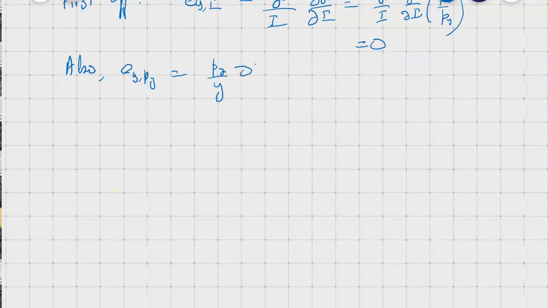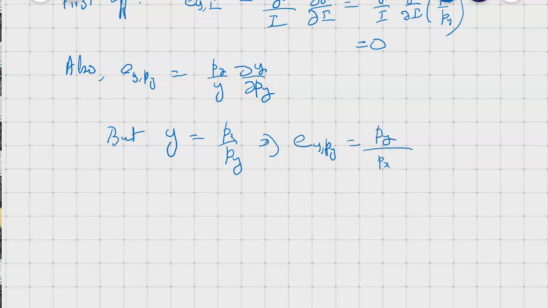The elasticity of demand y with respect to price of y is py over y times del y del py. Now what is y? We can now start plugging in the value of y here. Remember, y is given as px over py. So we plug this in here, and what we get is that the elasticity of demand of y with respect to py is simply py over px over py, then the partial of y, which is again px over py.